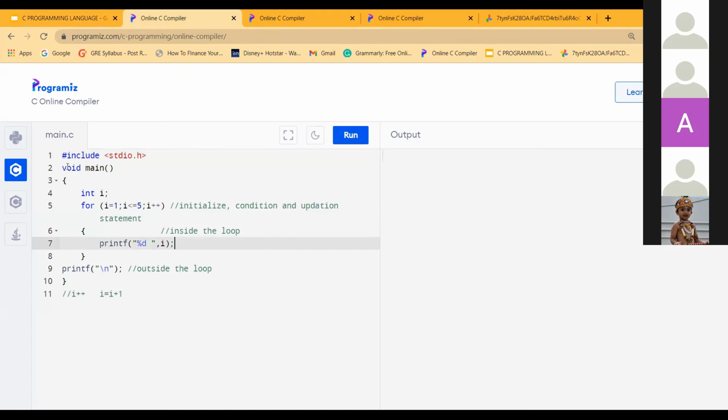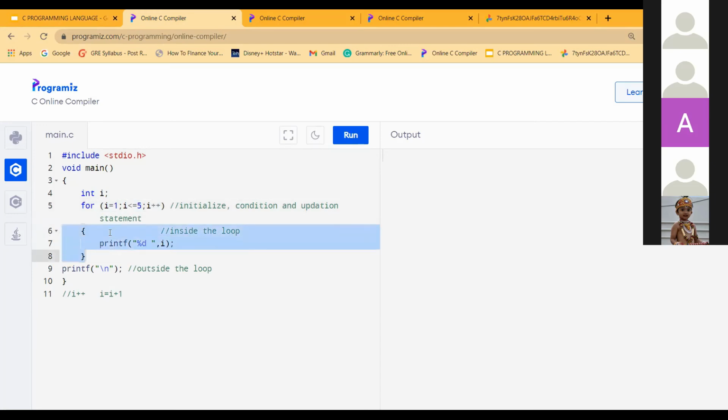Can you see the screen? Yes, ma'am. Okay, so this is the initializing. First I've taken a variable i, data type is int. Step one is initializing the variable, which is i equal to 1. The next step is taking the condition. My condition here is i less than or equal to 5. Then I have written the body of the for loop.